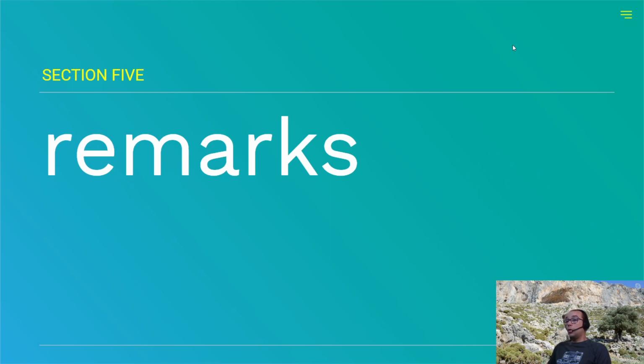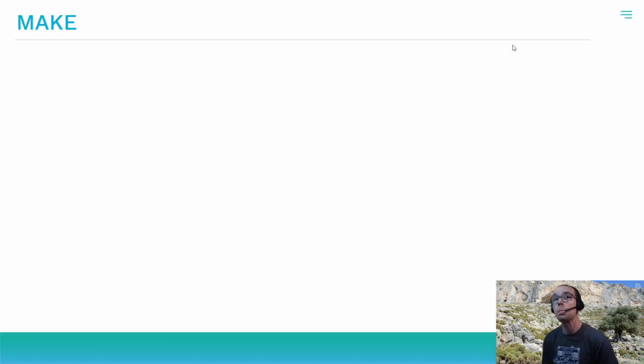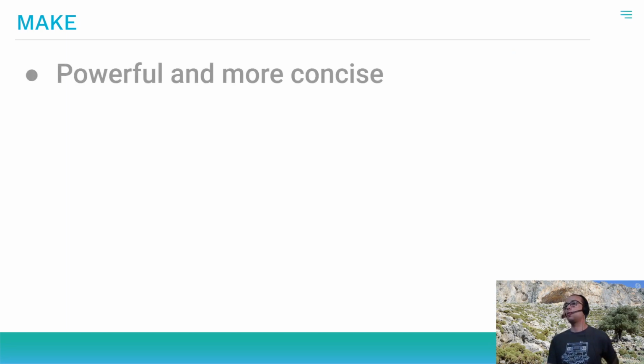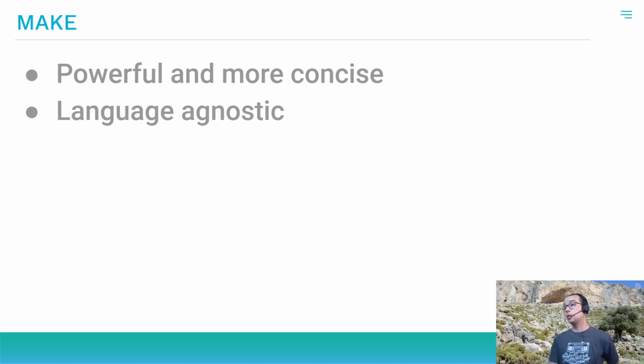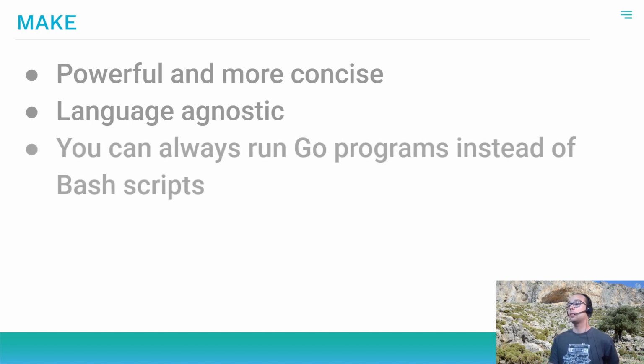Time for some conclusions, at least from my perspective. Make is very powerful and it's more concise than, I would say, both TaskFlow and Mage. It is language agnostic. You can use it not only for Go projects. And if you have something complex, remember that you can always write a little Go program and run it from Make. You do not have to use Bash for everything.